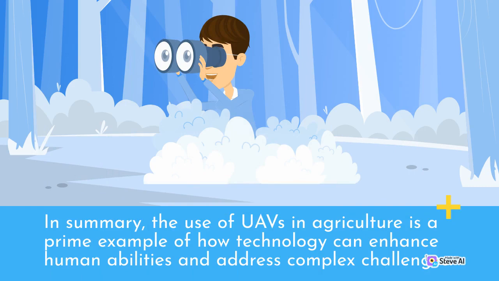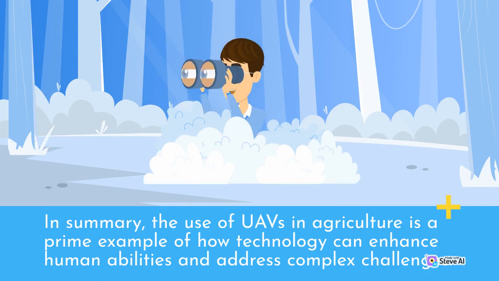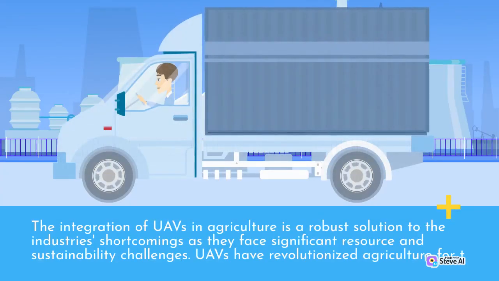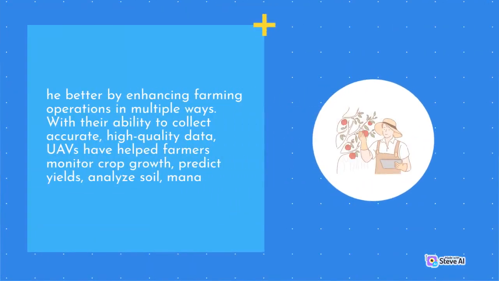In summary, the use of WAVs in agriculture is a prime example of how technology can enhance human abilities and address complex challenges. The integration of WAVs in agriculture is a robust solution to the industry's shortcomings as they face significant resource and sustainability challenges. WAVs have revolutionized agriculture for the better by enhancing farming operations in multiple ways.